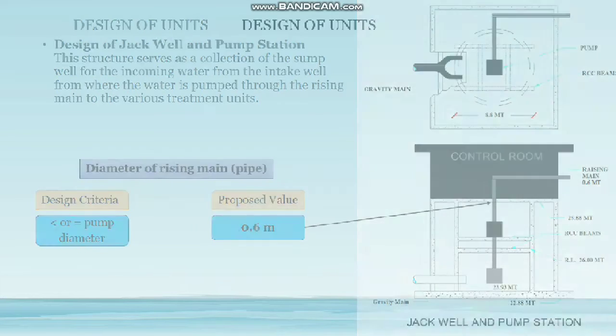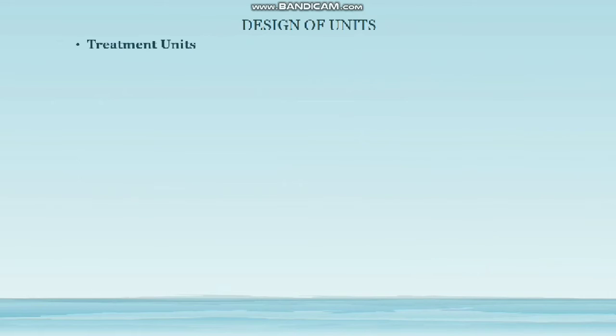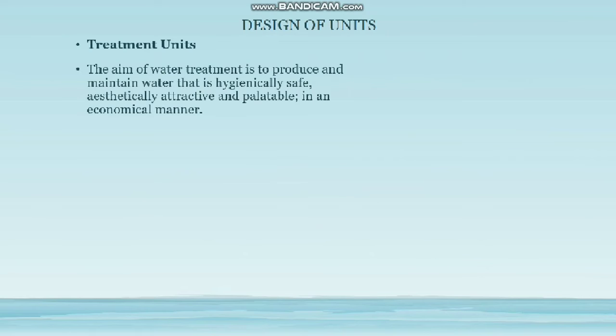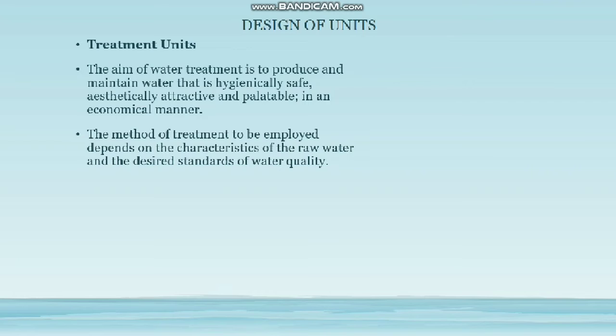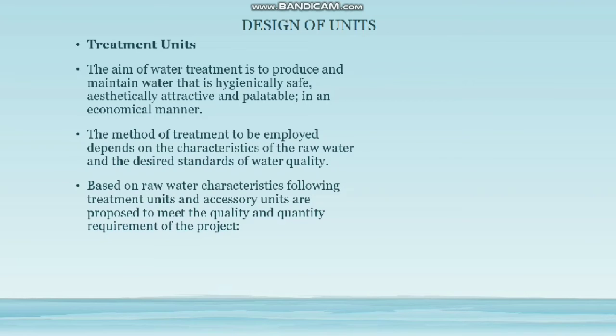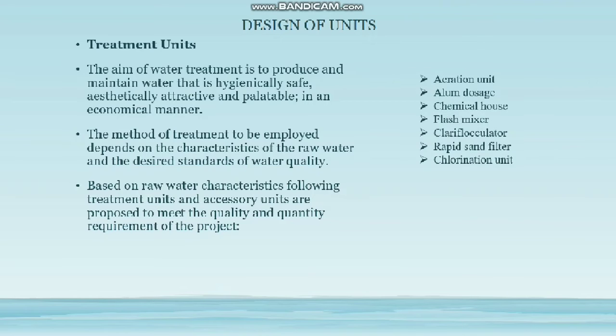Now design of treatment units. The aim of water treatment is to produce hygienically safe water in an economical manner. The method of treatment employed depends upon the characteristics of raw water. Based on the raw water characteristics, the following treatment units are proposed, which are aeration tank, alum dosage, chemical house, flash mixer, slurry flocculator, rapid sand filter, and chlorination unit.